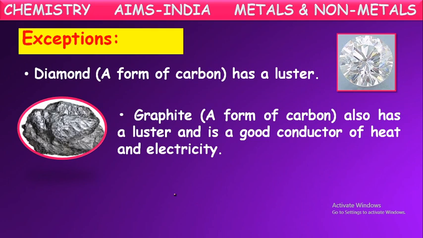One more exception for graphite. Even though it is a non-metallic element, it can conduct electricity. It is one of the good conductors of heat and electricity. It is just like the metals, it also can conduct electricity and heat through it. Graphite is a good conductor of heat and electricity, whereas diamond and graphite are lustrous.